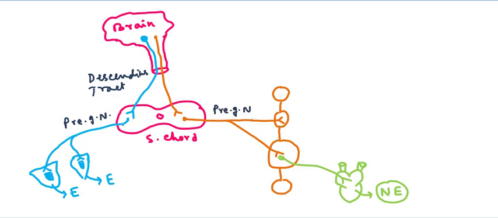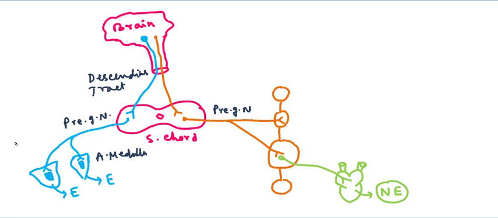This connection is known as the sympathetic adrenal system, because the preganglionic neuron which comes out from the spinal cord ends in the adrenal medulla. This is the structure of the adrenal medulla, and the preganglionic neuron innervates the adrenal medulla. You know that in both the sympathetic and parasympathetic systems, the preganglionic neurons are cholinergic neurons, that is, they release acetylcholine as the neurotransmitter.